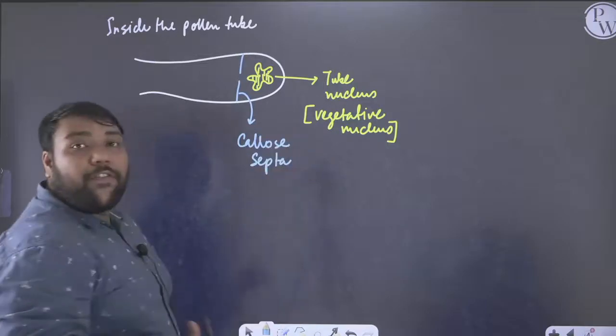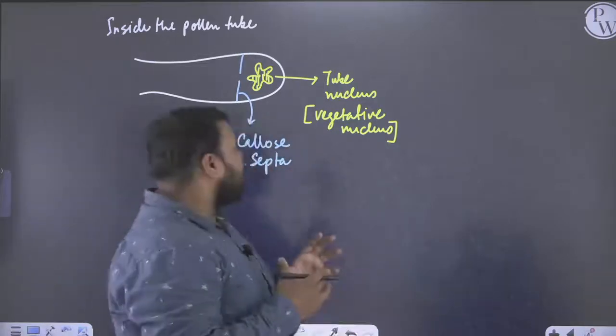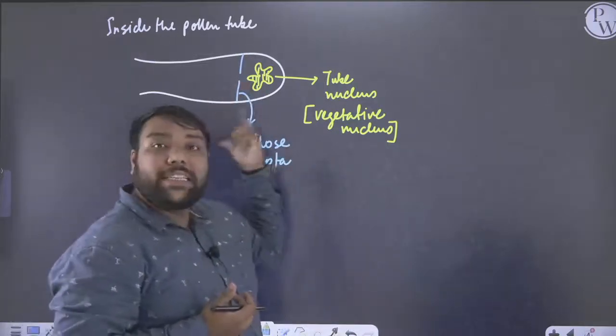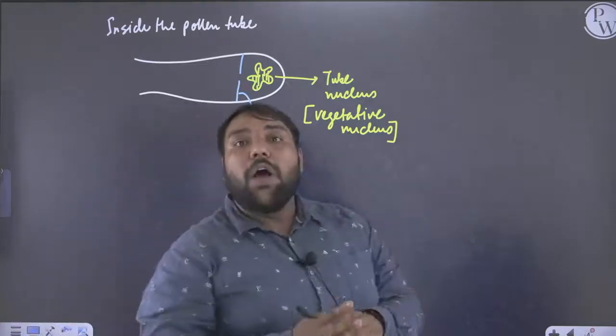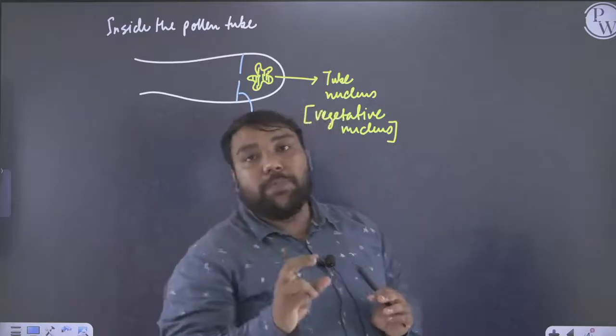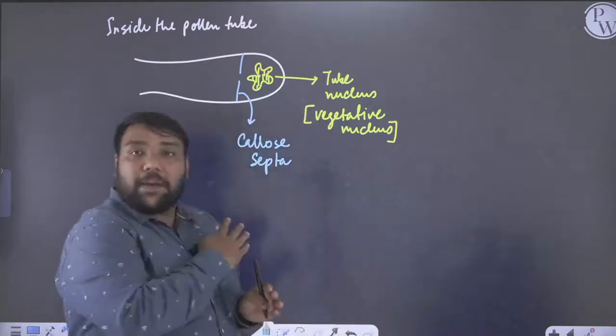Once they form the callose septa, the septa will restrict the backflow of the tube nucleus towards the other part of the tube.